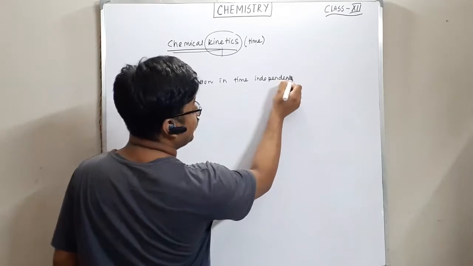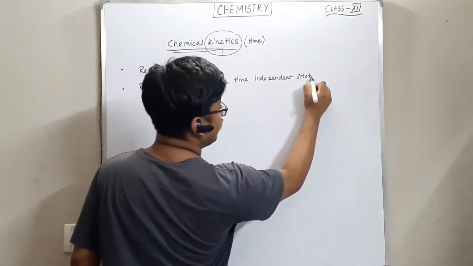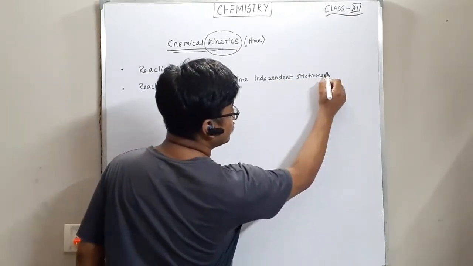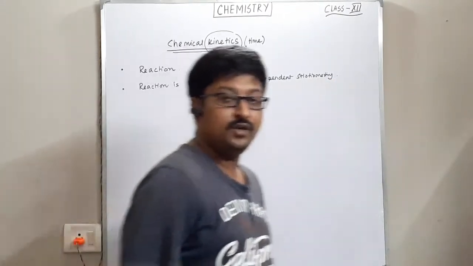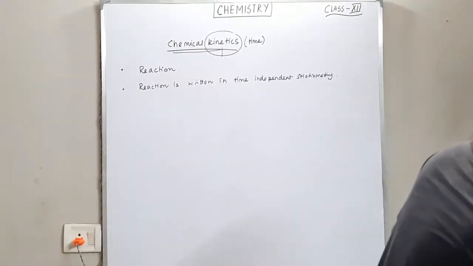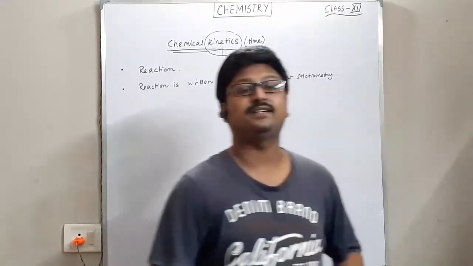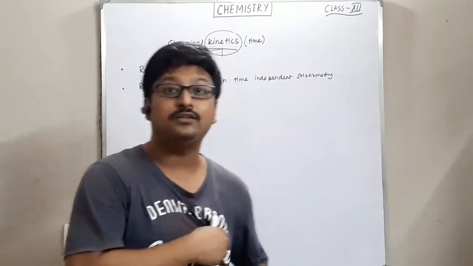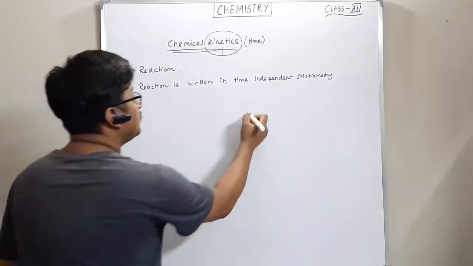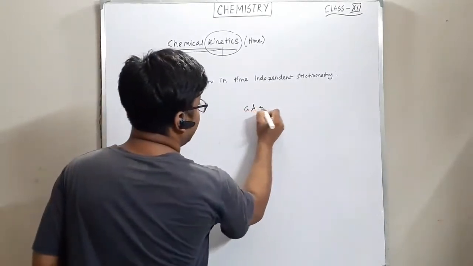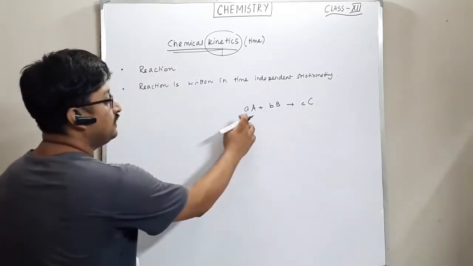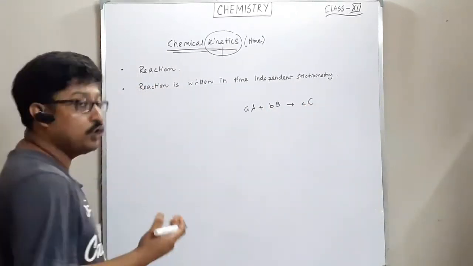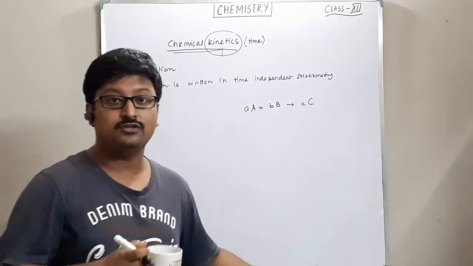What is this? This is how we write a reaction. In the normal case we write a reaction in time independent stoichiometry. That means aA plus bB will give you cC. These coefficients are stoichiometry and they are time independent stoichiometry.